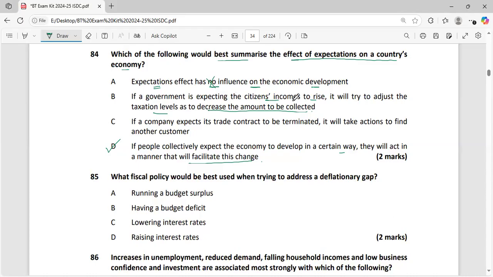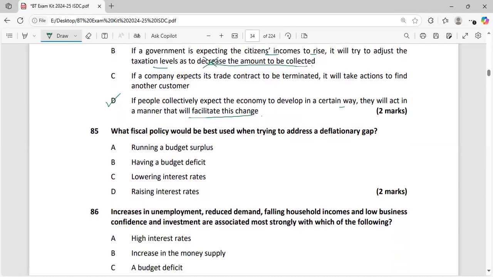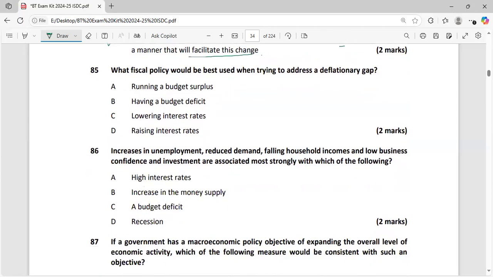Government is expecting citizens' income to rise. They will try to adjust the taxation level so as to increase the amount to be collected. If a company expects its trade contract to be terminated, it will take action to find another customer. If the trade contract is going to be terminated, they will not only find a new customer. They will look for the legal aspects if it is terminating illegally or unethically.